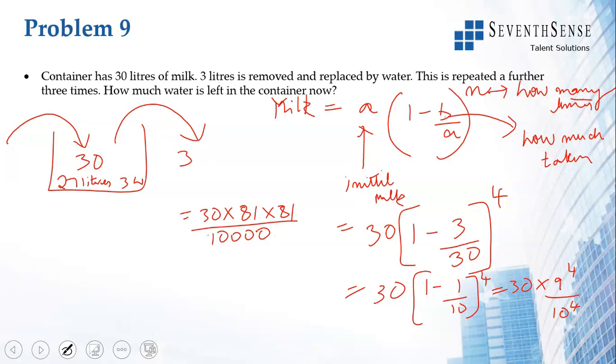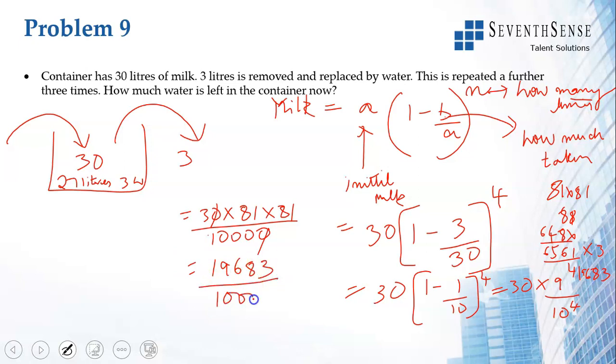Okay, if you calculate 81 into 81 into 3, 81 into 81 is 6561, into 3, we get 19683. 19683 by 1000, which is the same as 19.683 liters of milk is left.